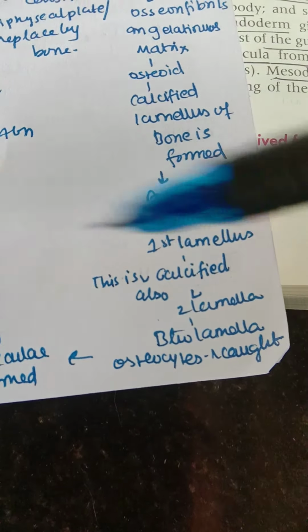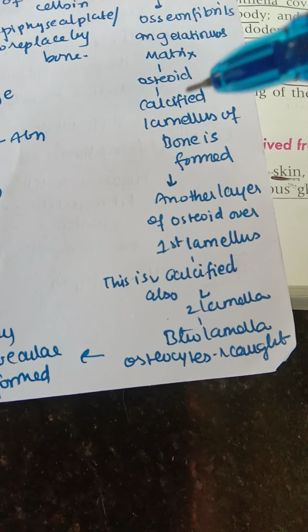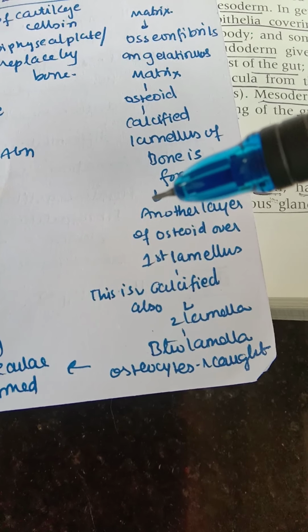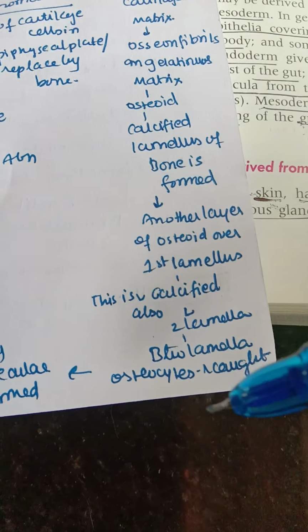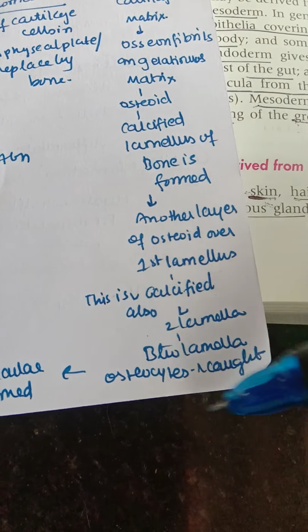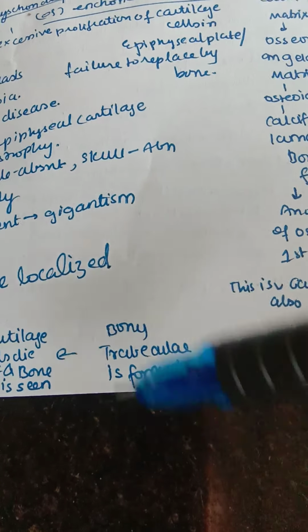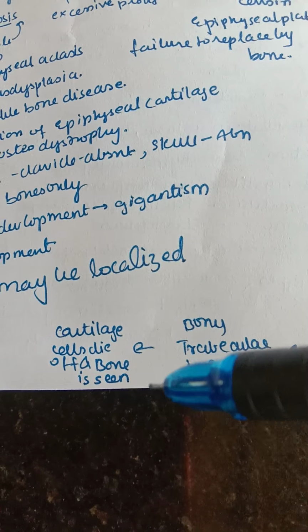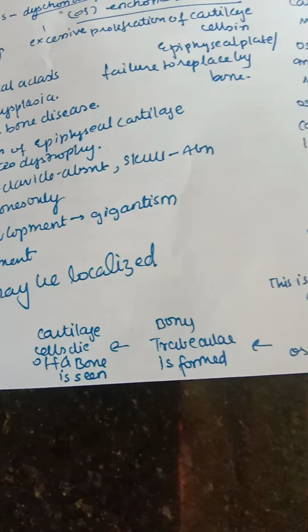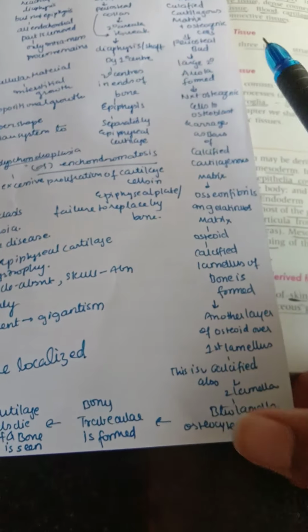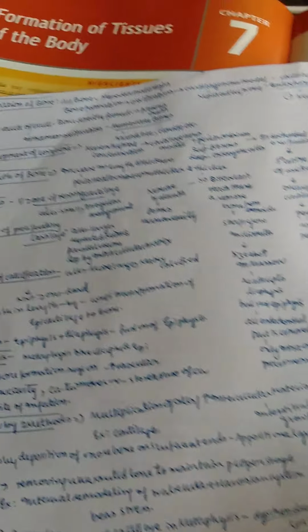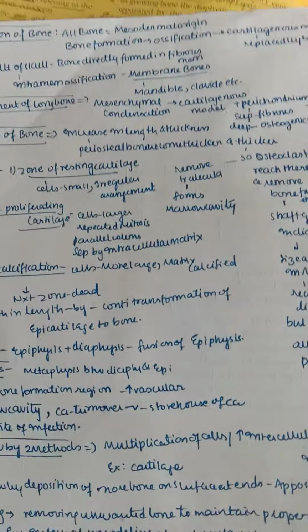So like this, upon one lamina, another lamina starts forming, and here the osteoblast cells are proliferating very actively. Between the laminae, some of the osteocytes are caught and the bony trabeculae get formed over there. The cartilage cells die off and the bone is seen. So this is how a cartilage converts into a bone. This is a very long flow chart, and we already discussed this in our histology lecture, so that you can get a clear idea.